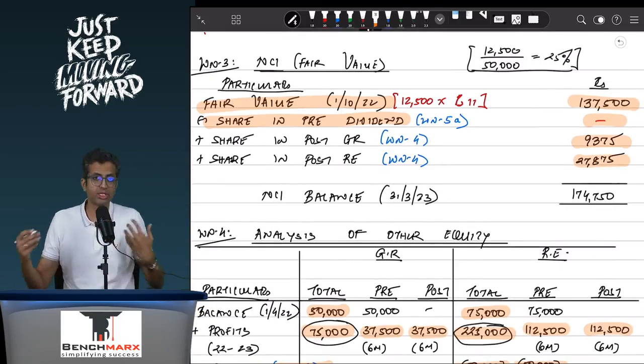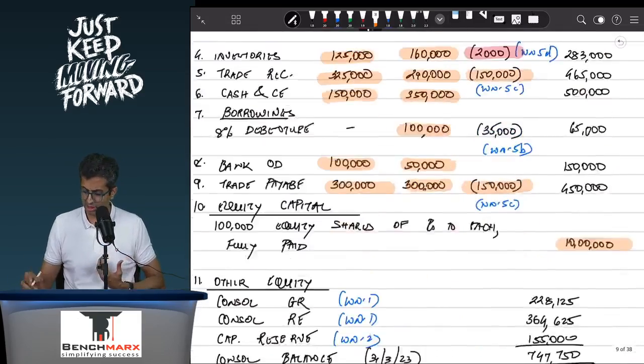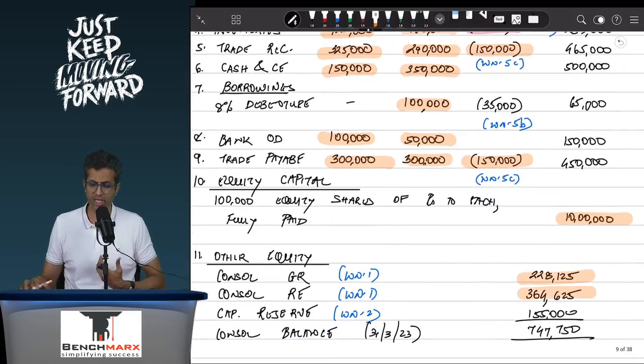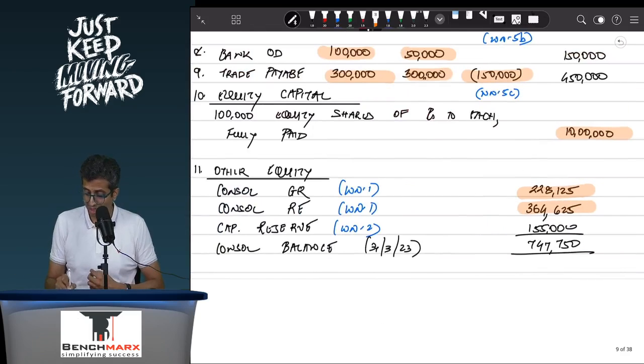Once you have taken all the workings, you will start totaling. So you will first total up the reserves, 2,28,000 and 3,64,000. This will go into your consolidated reserves, 2,28,000 and 3,64,000. Then you will find your pre-acquisition net worth, which would have been 7,05,000, and hence a 1,55,000 gain on bargain purchase or capital reserve, as the case may be. So this is shown as a capital reserve over here as 1,55,000.